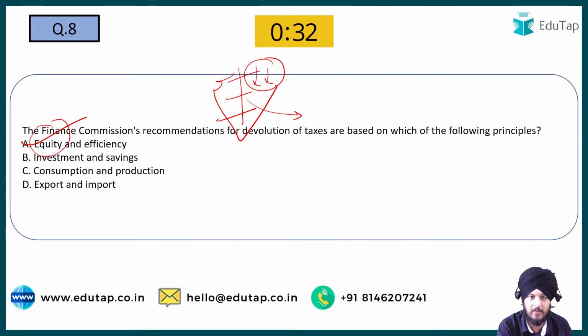Fine. And if you talk about efficiency, efficiency means whatever taxes have been devolved from the central government to the state government have been used in an efficient manner. Fine. So the resources are optimized and used efficiently, so that we can create more productivity and better output, and that can contribute to the overall growth and development of the nation. So both equity and efficiency are the primary criteria taken into consideration with respect to the devolution of taxes, the recommendations given by the finance commission.